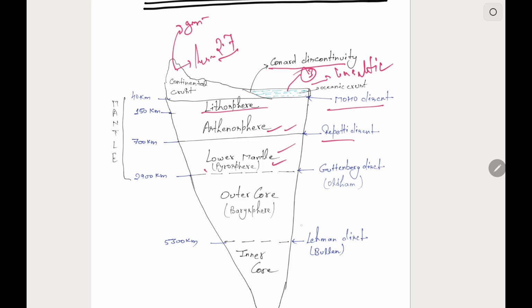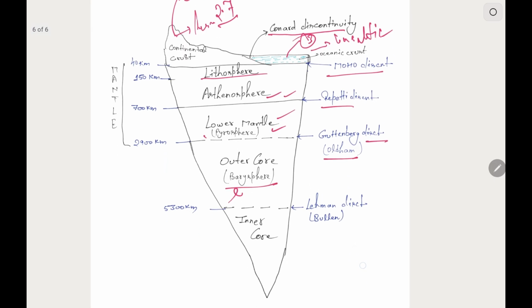Now comes the core part, which is further divided into outer core and inner core. The outer core is semi-solid or liquid, and it contains a lot of ions, and due to the churning motion of this, the magnetism of earth is there. This is also known as barysphere, and the discontinuity between the lower mantle and outer core is known as Gutenberg discontinuity, also known as Oldham.